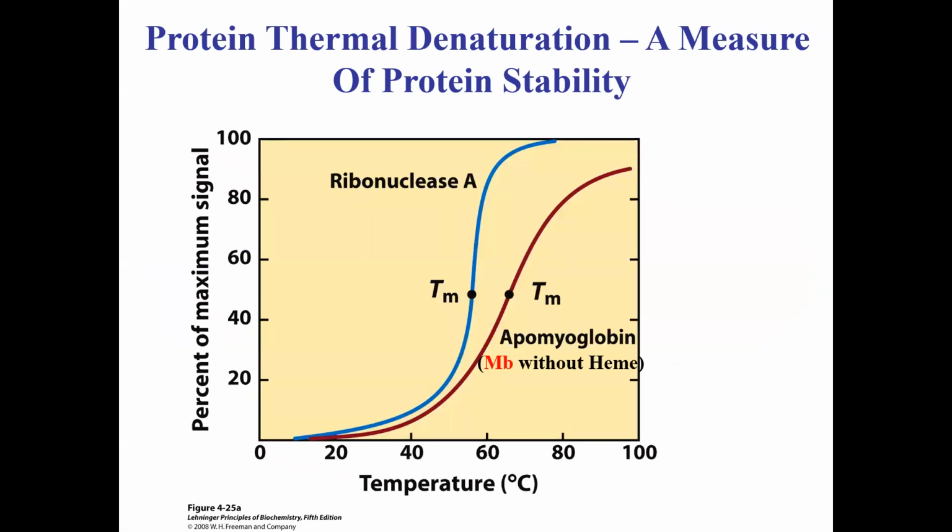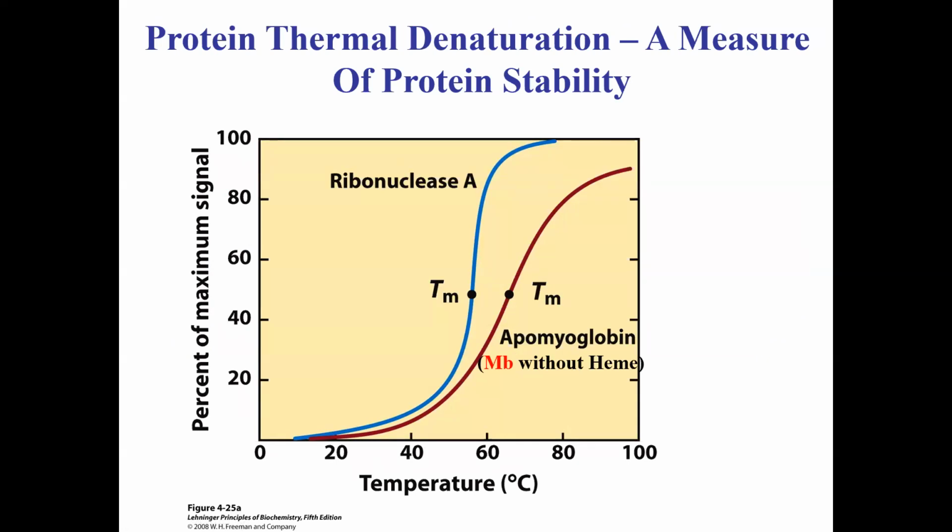Now, let's say you want to study a protein, and you want to figure out how stable my protein is compared to another protein that I'm interested in, protein A and B. How do you figure that out? Basically, you want to do a denaturation experiment.